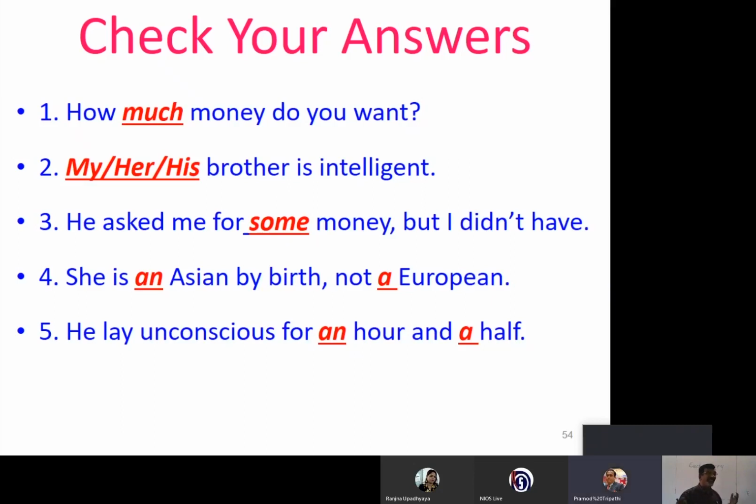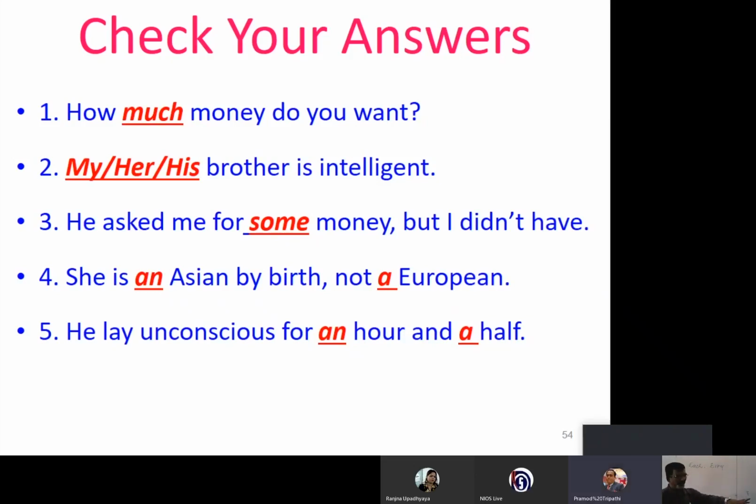I didn't have any. Now see, she is dash Asian by birth. She is an Asian by birth, not a Asian, because we learned that a is used for singular, but wherever singular nouns begin with vowel sounds, A, I, O, U, an is used. She is an Asian by birth, not a European.